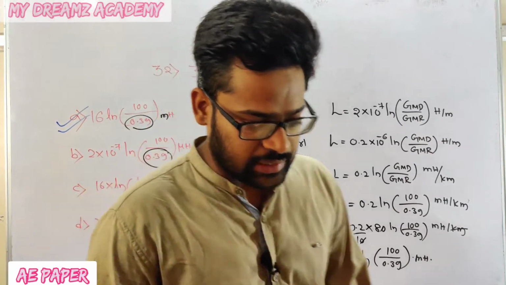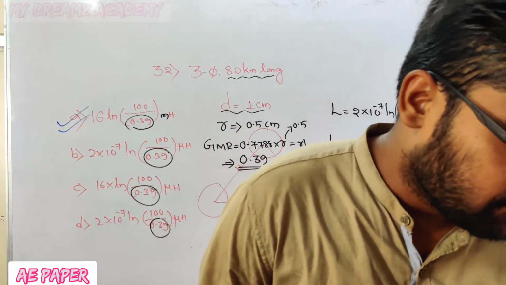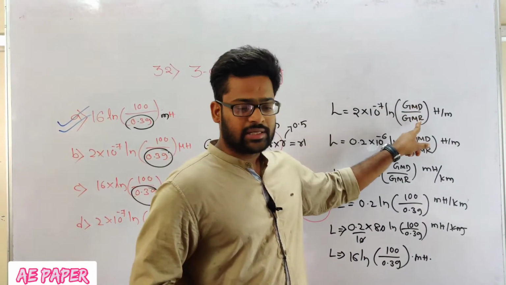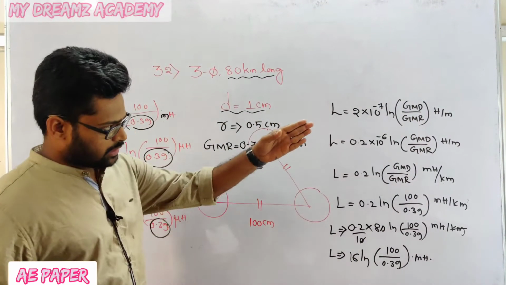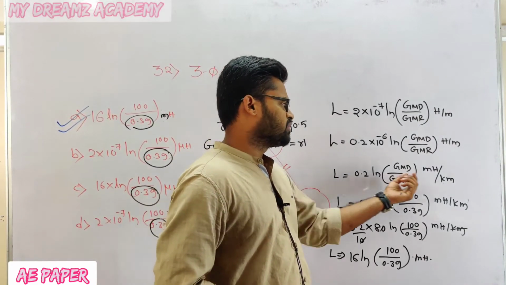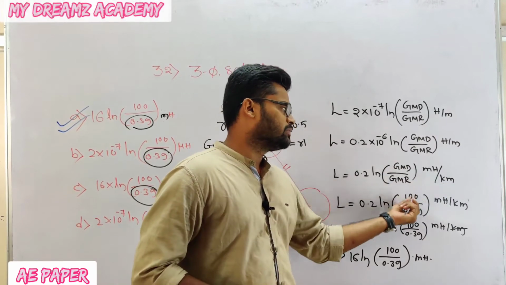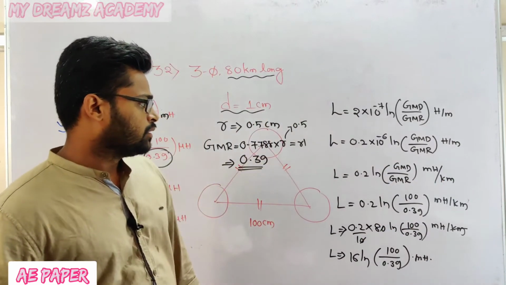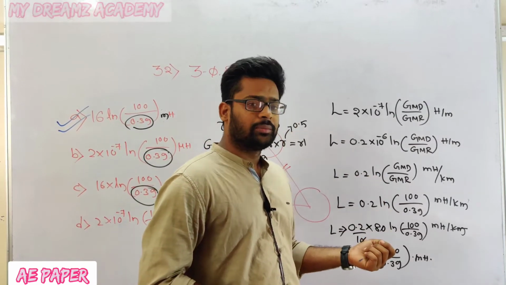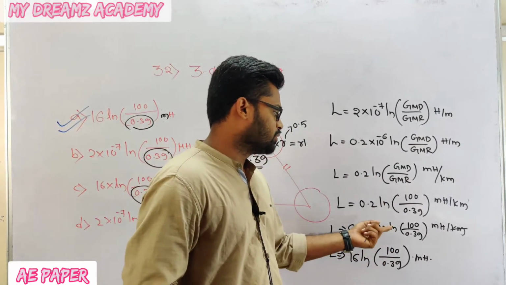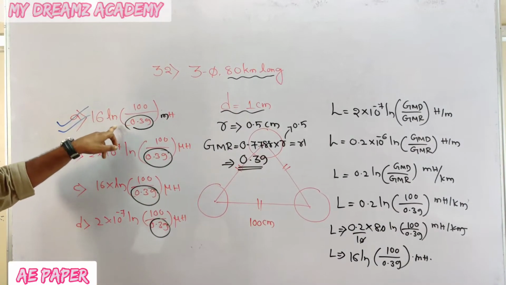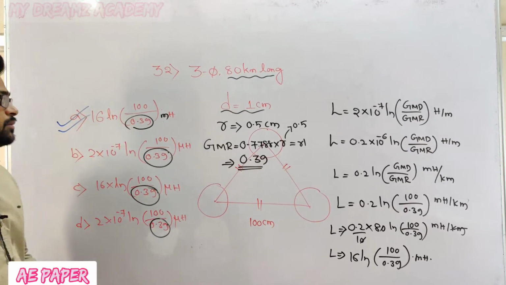Like this we have to calculate, but we have to remember this formula: 2 into 10 to the power of minus 7 ln GMD by GMR, the units are Henry per meter. Units are very, very important. If you want to write in terms of millihenry per kilometer, 0.2 ln GMD by GMR millihenry per kilometer. If you want to calculate inductance per 1 kilometer, like this we have to do. Okay, the first option is correct: 16 into ln 100 by 0.39 millihenry.